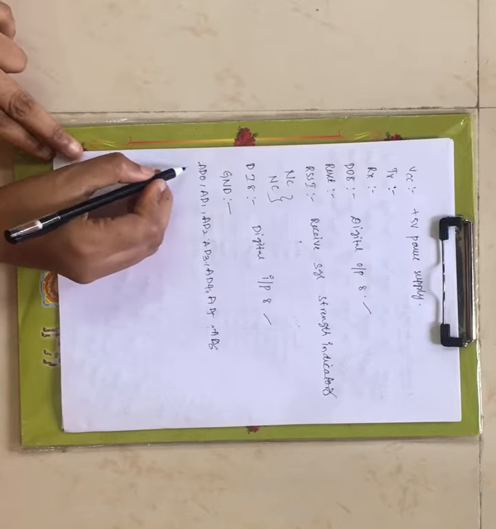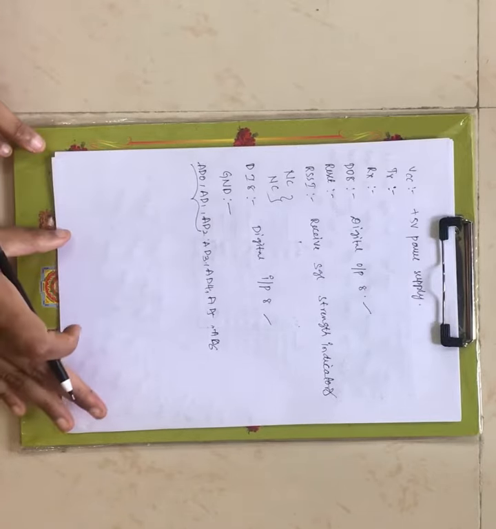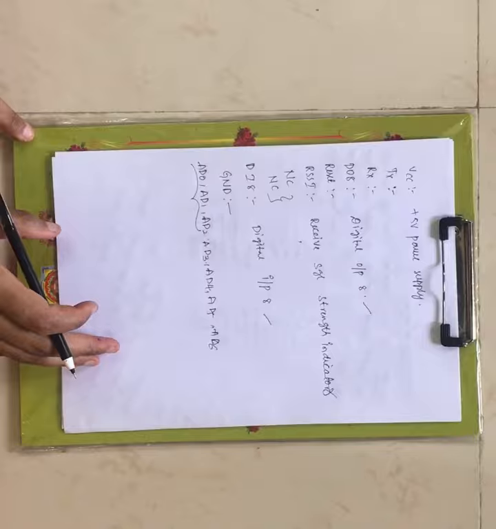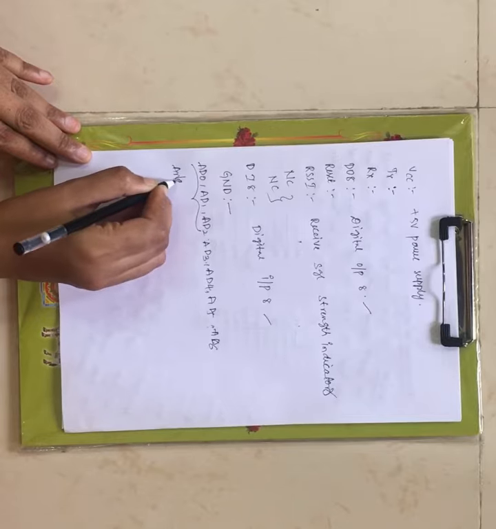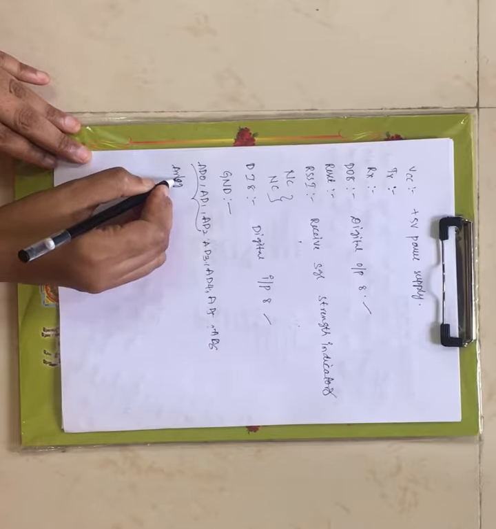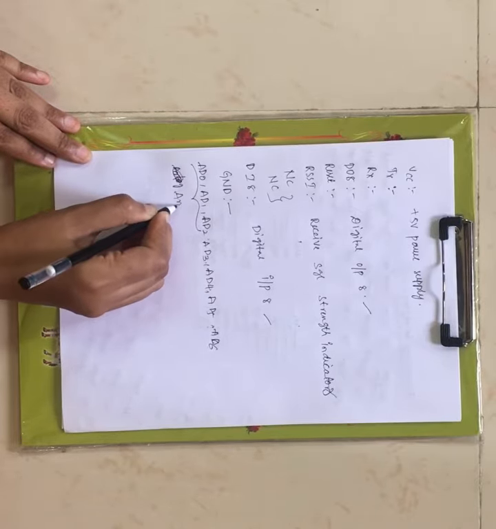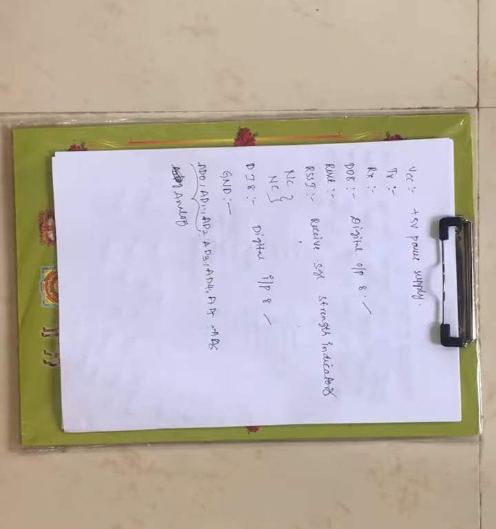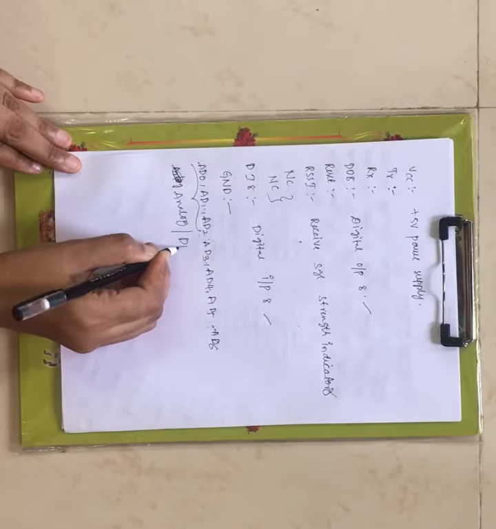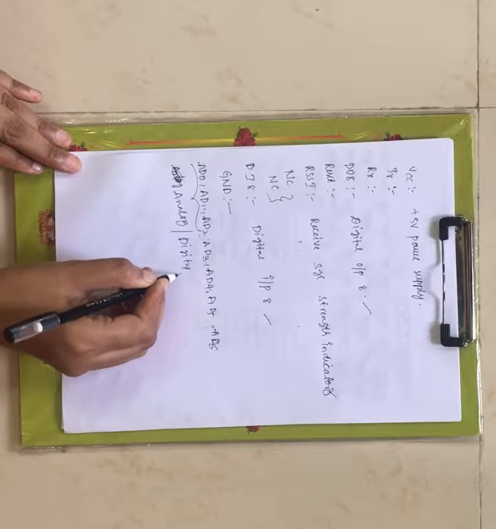Now AD0, AD1, AD2 are your analog input 0, analog input 1, analog input 2, or these are also called digital IO pins, right?